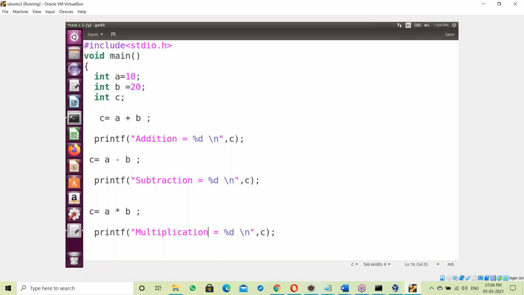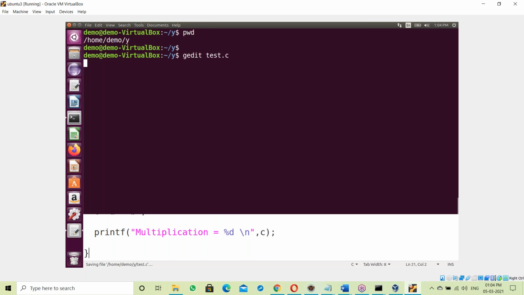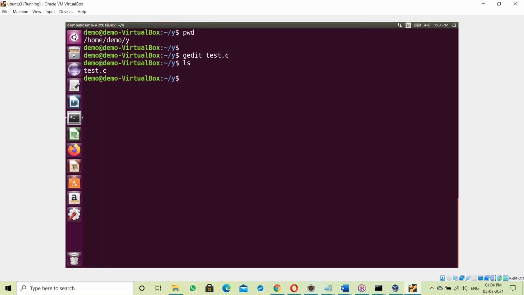"Multiplication is equal to" c, displaying the c value. So this is the C program. Okay, yes. Next end of main, closing main, save and close. ls.